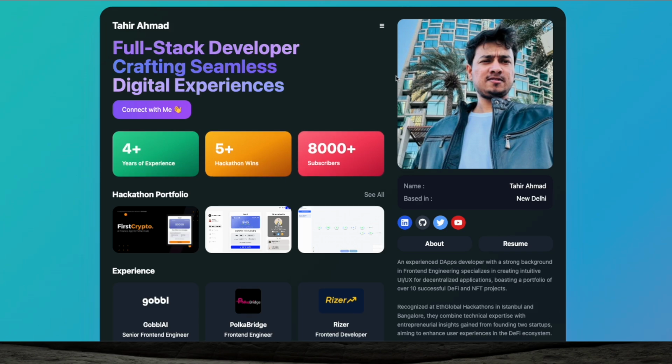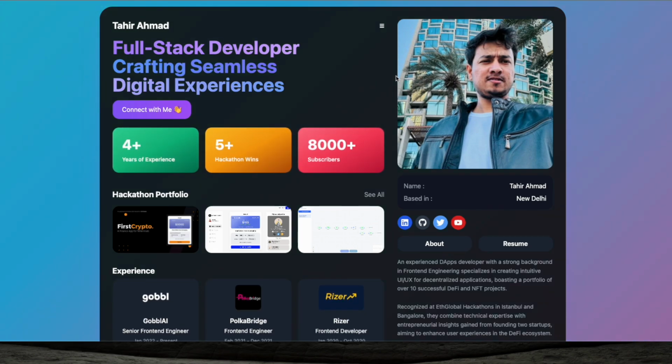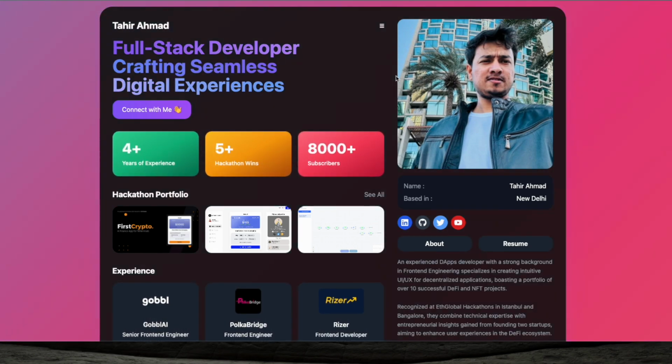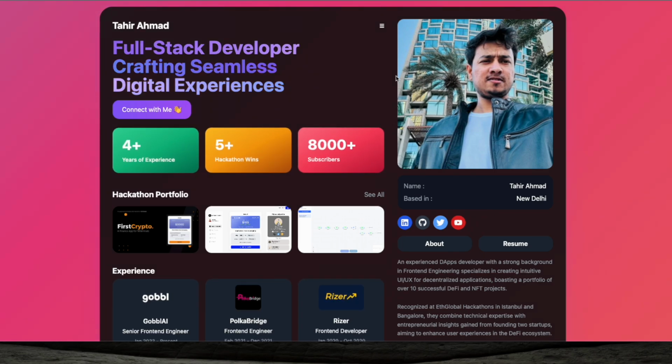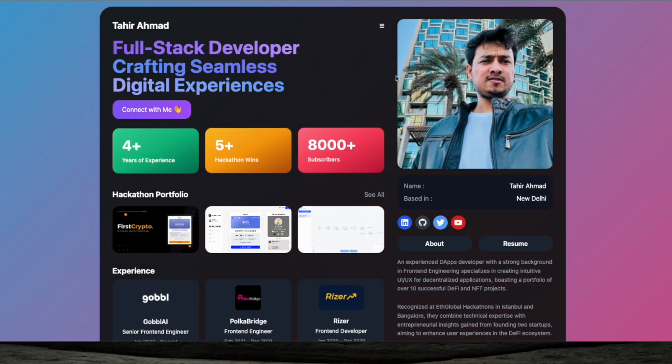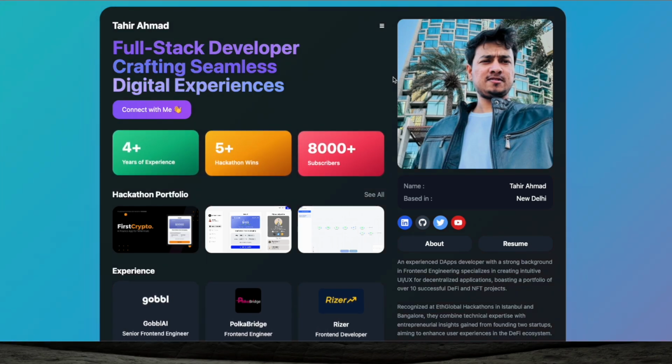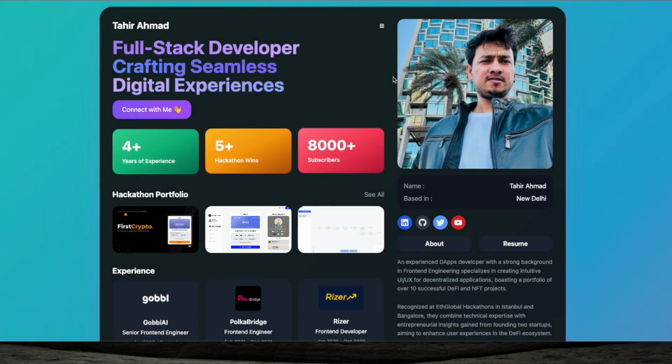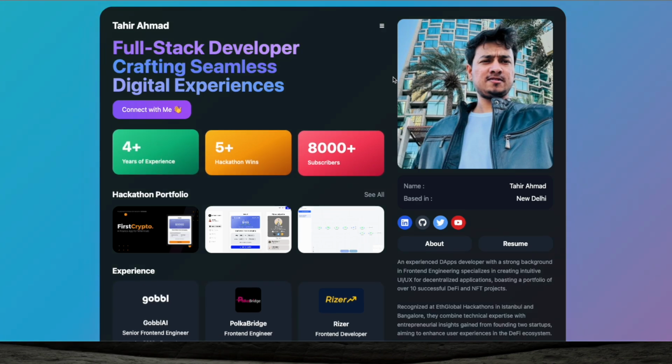So these kinds of web pages, personal portfolio pages, are very important. Whenever somebody asks about yourself, just send this link and they can get at least a basic understanding about yourself, whether you are fit for their thing or not. So how to create that?